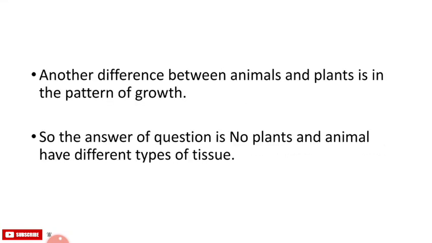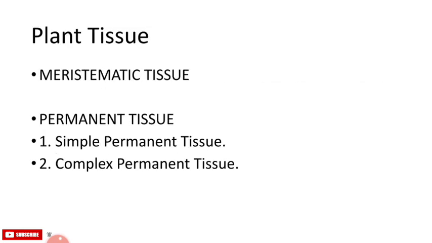Another difference between animals and plants is the pattern of growth. Plants grow at certain regions while animals do not, so the pattern of growth is also different. So the answer to the question is no. Plants and animals have different types of tissue. There are some tissues in plants that divide throughout their life. These tissues are localized in certain regions depending on the dividing capacity of the tissue. Plant tissue is divided into meristematic tissue and permanent tissue.